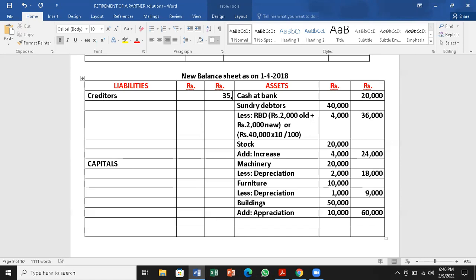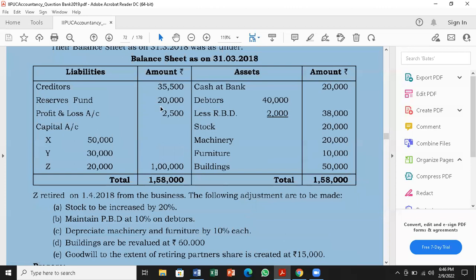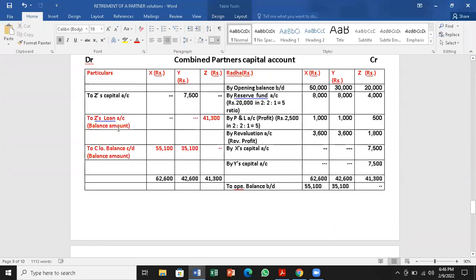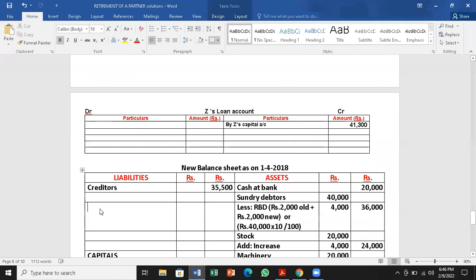Next, coming to the liabilities side, creditors is same, no adjustment. Creditors is same, 35,500, no change. Then reserve fund is divided, it won't come in the new balance sheet. Profit and loss account is divided among the partners, it will not come. So we have to take Z's loan account first. Z's loan account, we have 41,300. So that amount to be taken first.